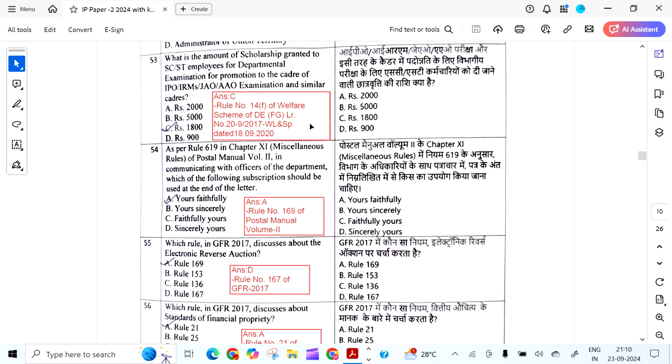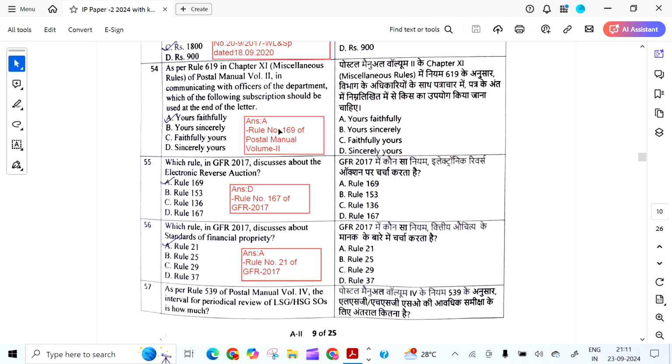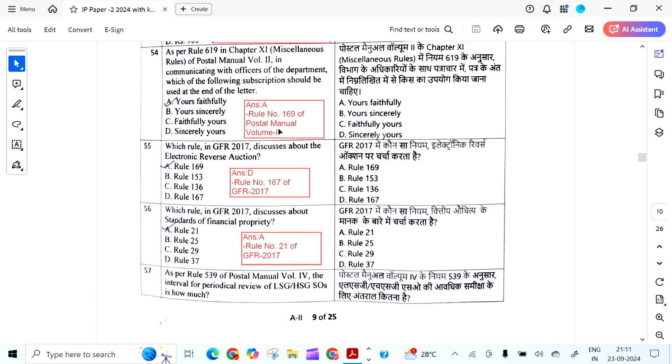What is the amount of scholarship granted to SC/ST employees for departmental examination for promotion to the cadre of IPO, IRM, JAO, AO examination and similar cadres? That is 1800 rupees as per Rule 14F of Welfare Scheme dated 18/9/2020 OM.